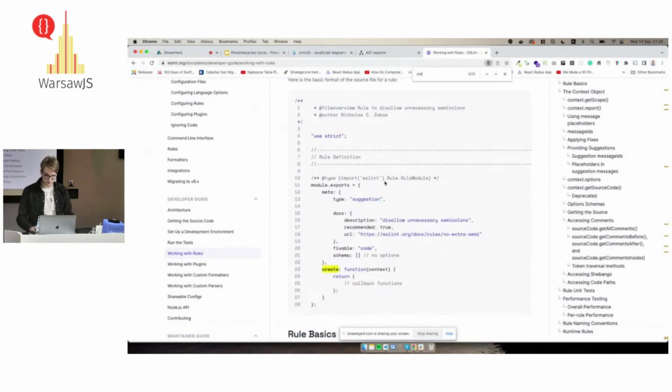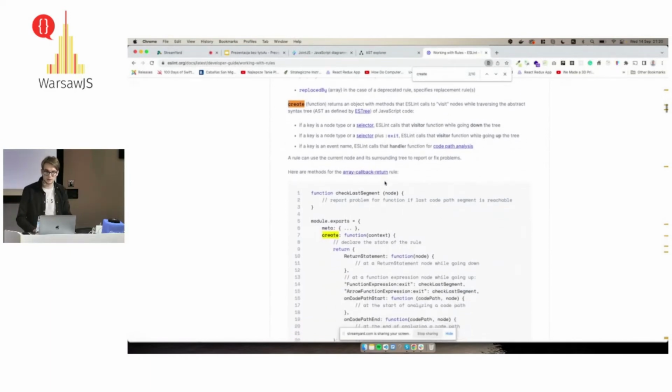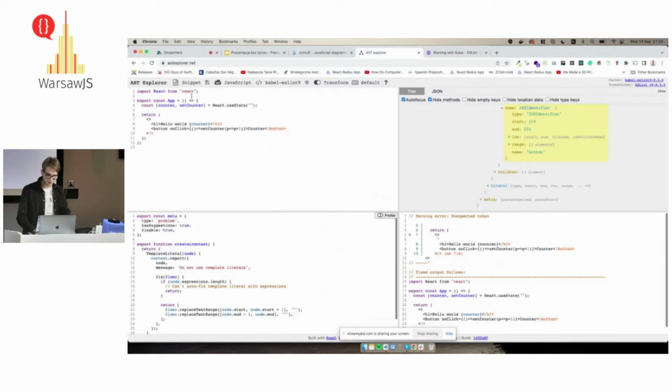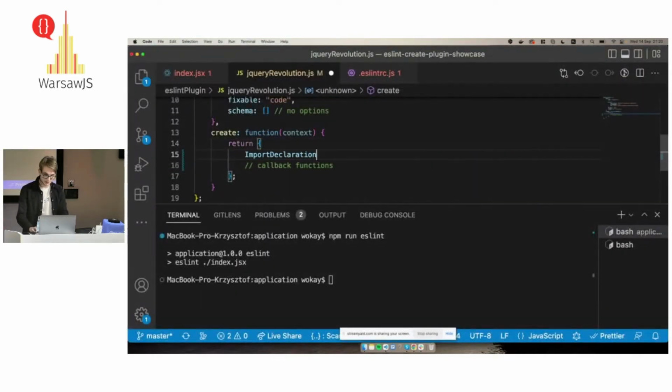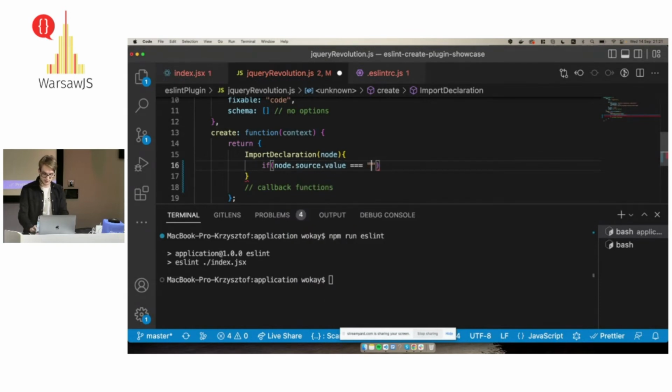If we switch to the documentation and click on this create method, in return we can return selectors, which will look for the specific syntax tree entity we are looking for. So in our case, we are going to look for import declaration. Import declaration, as you see, has type ImportDeclaration, has source, and this source looks like it's not jQuery. So that's the problem which we are going to fix. So I'm going to define the selector. What I'm going to get is a node. Node has source, and if this value is React, we can do something with our code.